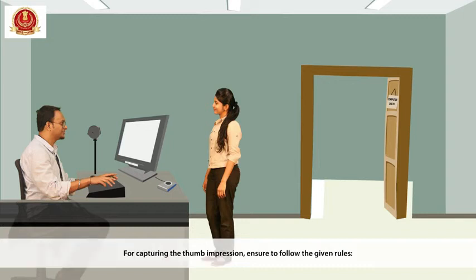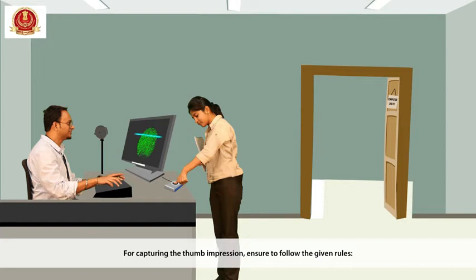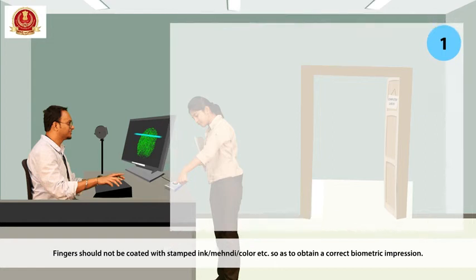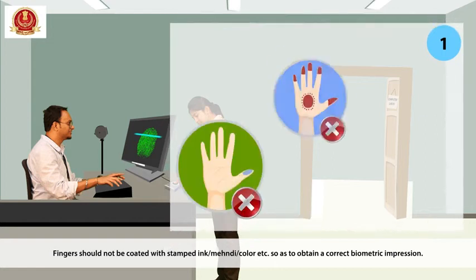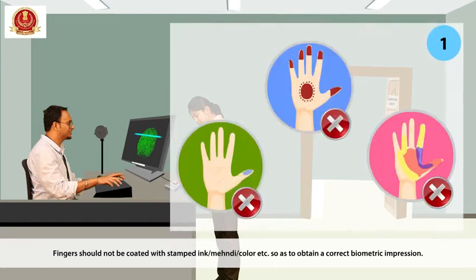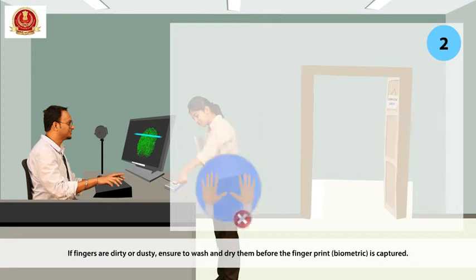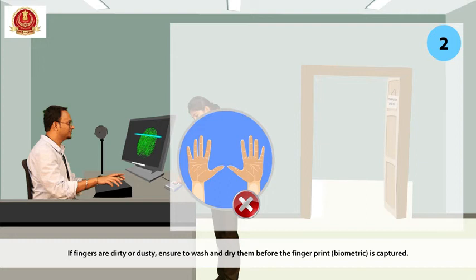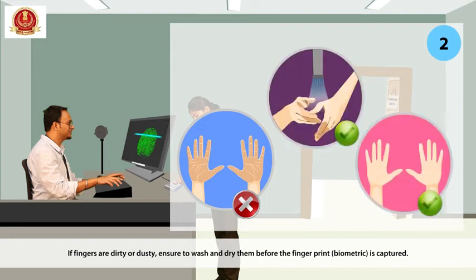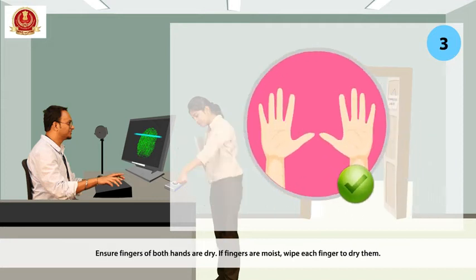For capturing the thumb impression, ensure that you follow the given rules. Fingers should not be coated with stamp ink, mehendi, color, etc. so as to obtain a correct biometric impression. If fingers are dirty or dusty, ensure to wash and dry them before the fingerprint biometric is captured. Ensure fingers of both hands are dry. If fingers are moist, wipe each finger to dry them.